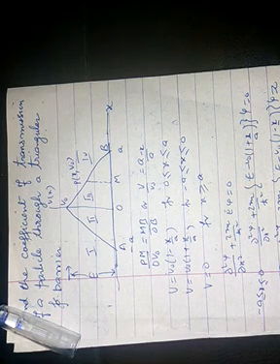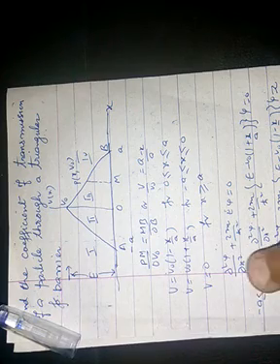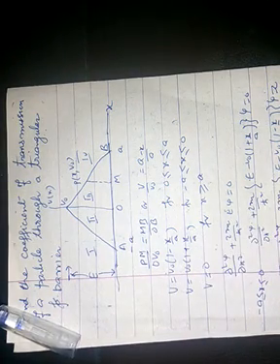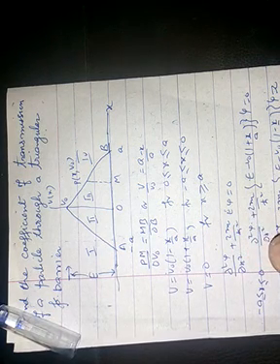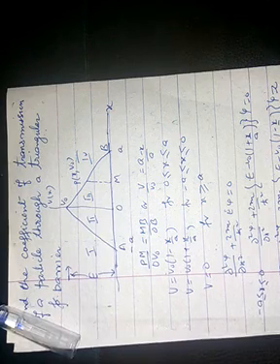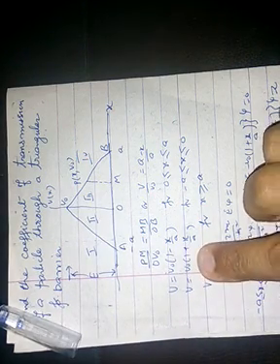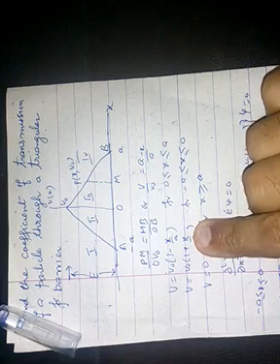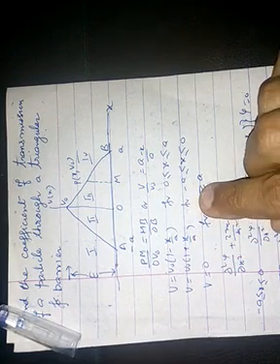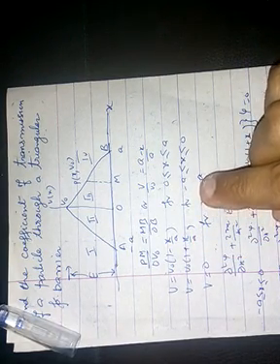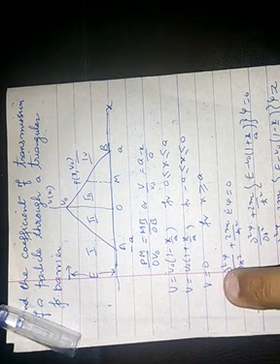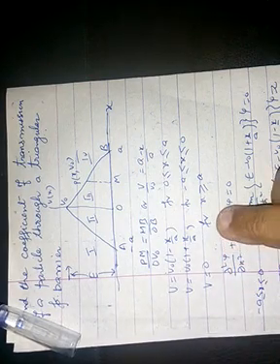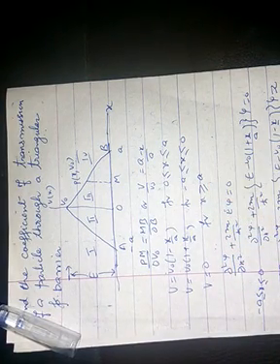Or V is equal to V0 into (1 minus x upon a) for 0 less than or equal to x less than or equal to a. Similarly, V is equal to V0 (1 plus x upon a) for minus a less than or equal to x less than or equal to 0. Also V is equal to 0 for x greater than or equal to a.